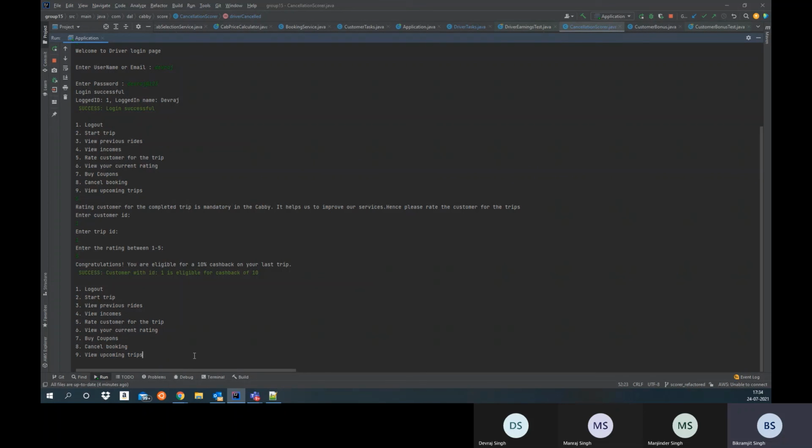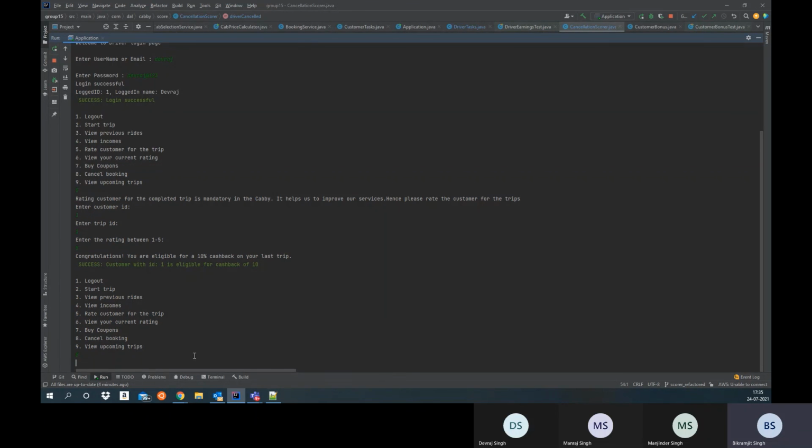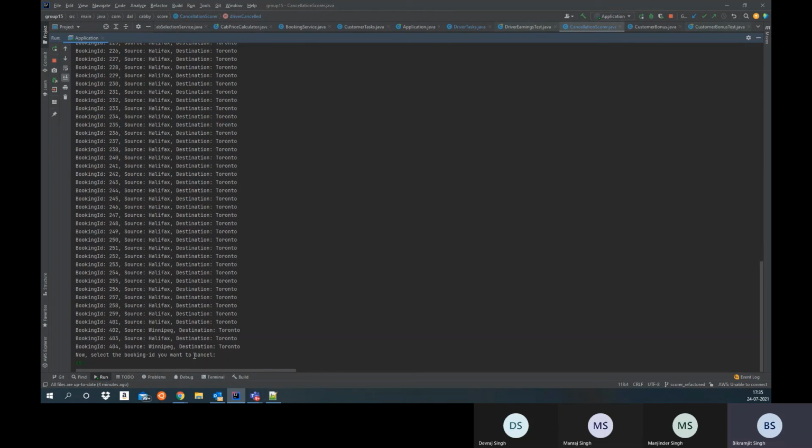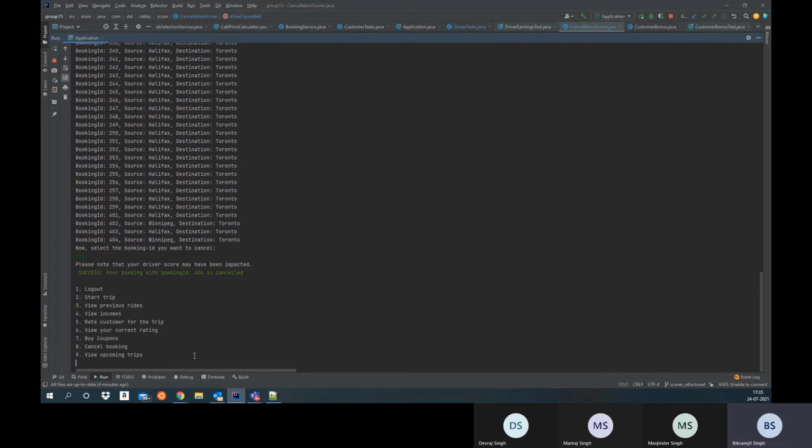So in this console, right now I'm logged in as a driver. This cancellation is there for both the driver and the user. So suppose the driver feels like canceling. He cancels, and now we can select, suppose I go with the booking ID 404. As you can see, it's written that please note that your driver score may have been impacted. This is because my cancellation class is being called, and since the driver cancelled, he will be penalized for his score, and the cancellation is successful.